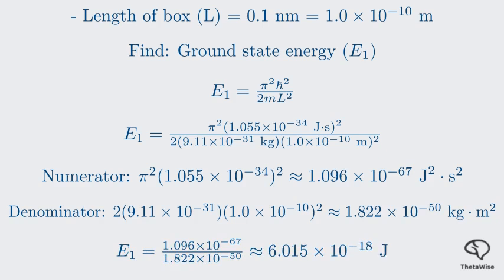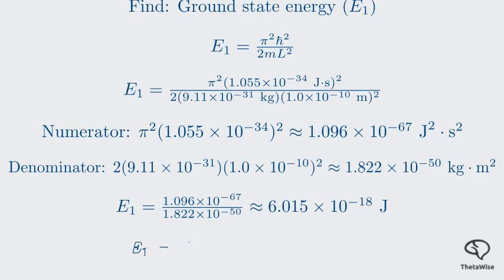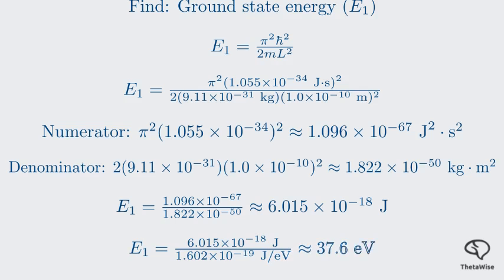This is a very small number in joules, so it's common to express it in electron volts. 1 electron volt is about 1.6 times 10 to the negative 19 joules. Dividing our energy in joules by the conversion factor, we find that the ground state energy is approximately 37.6 electron volts. This is a significant amount of energy, much larger than the thermal energy at room temperature, which is why we don't see these quantum effects in our everyday lives.